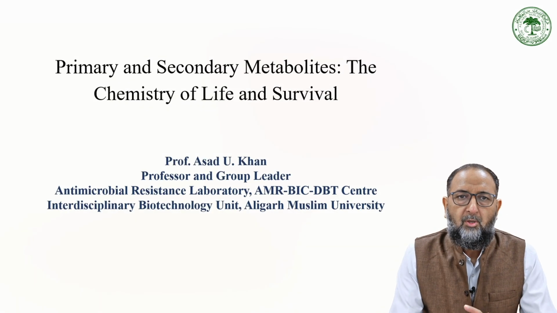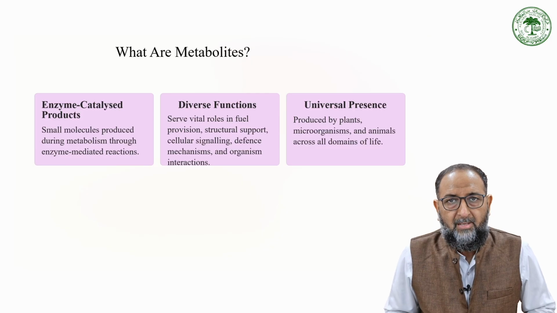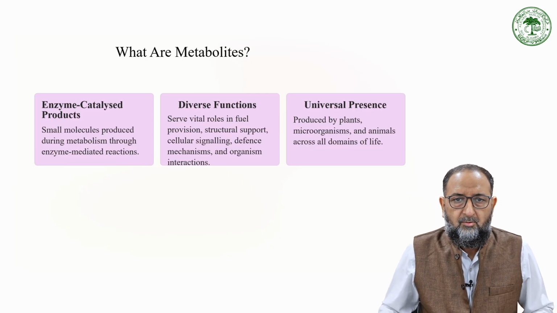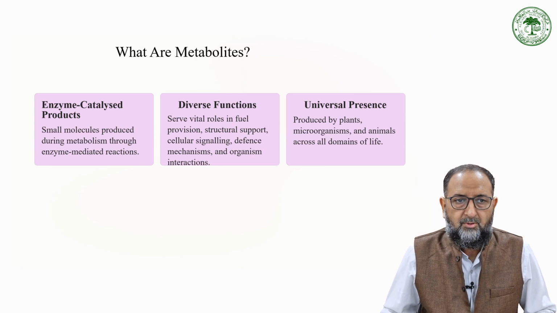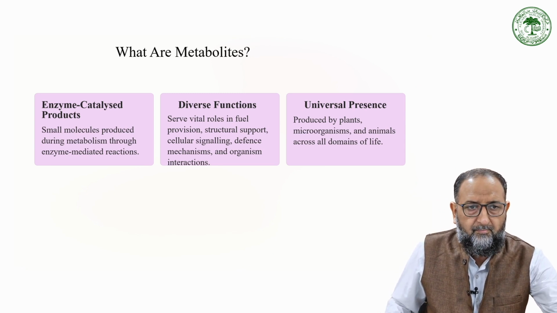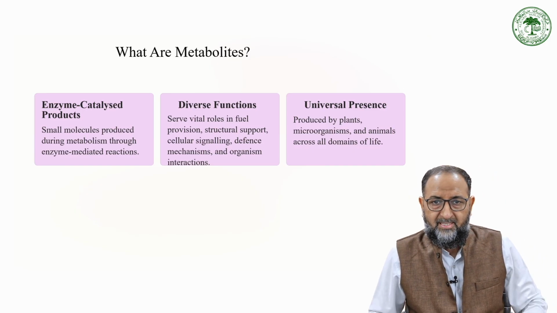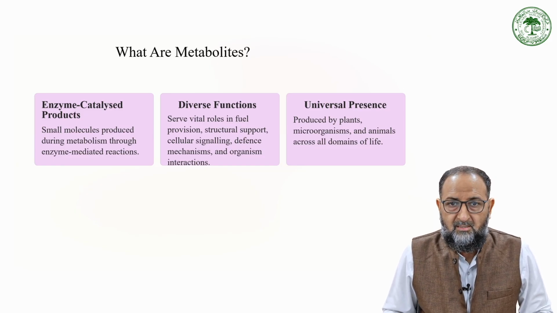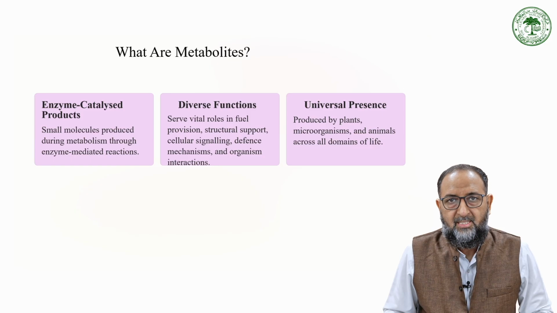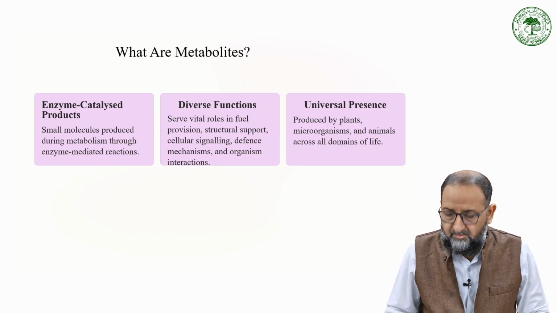Okay, so I'll be talking on primary and secondary metabolites, the chemistry of life and survival. What are metabolites? Metabolites are the bioproducts produced by the microorganisms. There are three categories: enzyme catalyzed products, small molecules produced during metabolism through enzyme mediated reactions; diverse functions, serving a vital role in fuel provision, structural support, cellular signaling, defense mechanism, and organism interaction; and universal presence, produced by plants, microorganisms and animals.